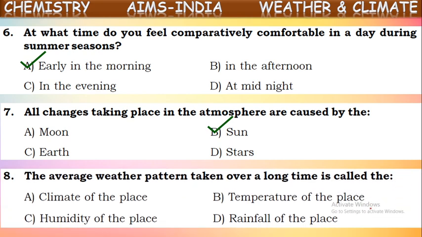The average weather pattern taken over a long time is called. Yes, there may be changes in the temperature and wind speed and raining. If you take these reports for a long time in a particular place, the average weather pattern taken for a long time in a place is called climate of that place. Climate. It is called climate. The long time weather report of a particular place for 20 to 30 years, around 25 years, if we take the reports, the average of all these reports gives the climate of that place.